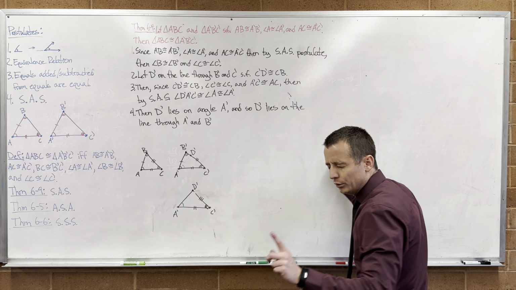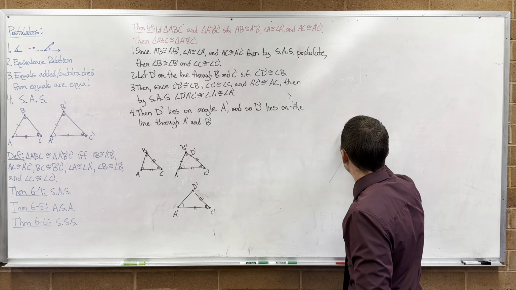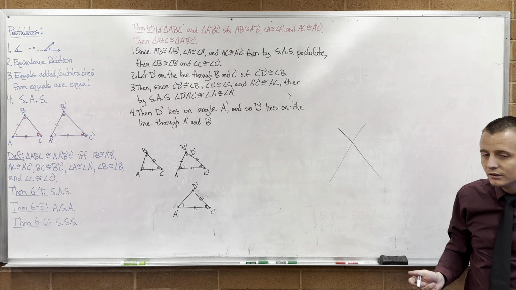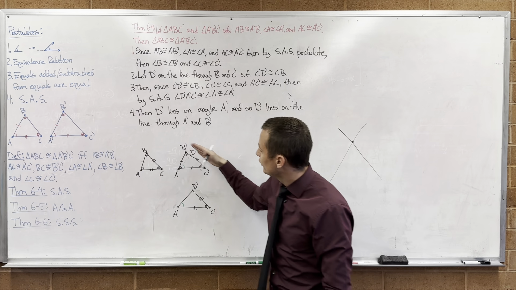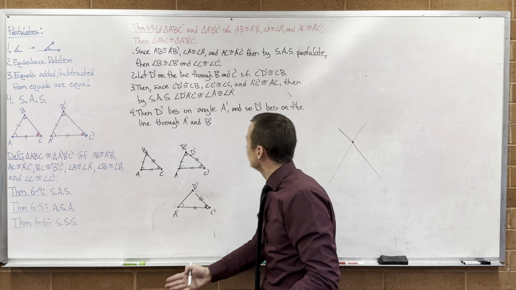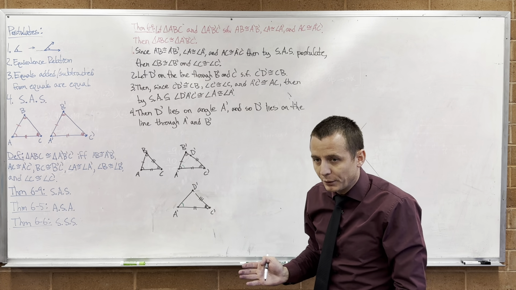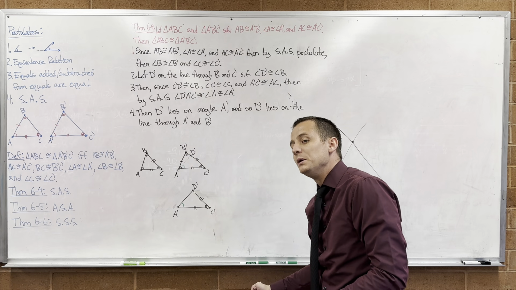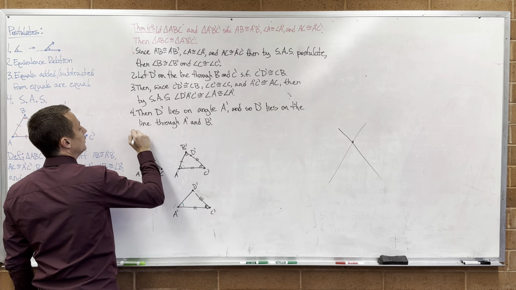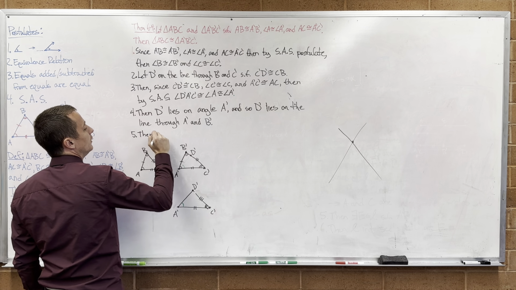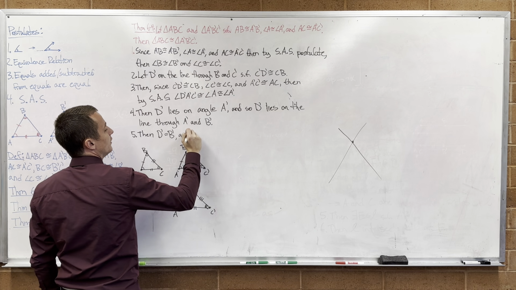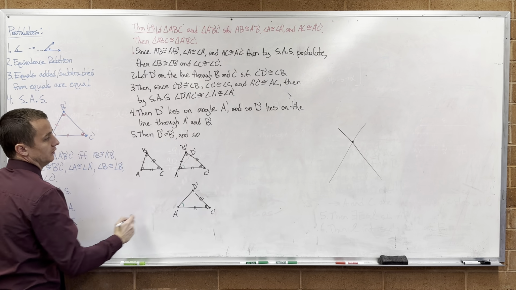If I tell you I'm thinking of a point, I'm not going to tell you which point, but it lies on both those lines, where is it? It's the intersection. Where do these two lines intersect? At B prime. They only intersect at a single point. D prime's on both of them, so D prime's where they intersect. So B prime and D prime are the same point. Then D prime is equal to B prime, and so we're done.